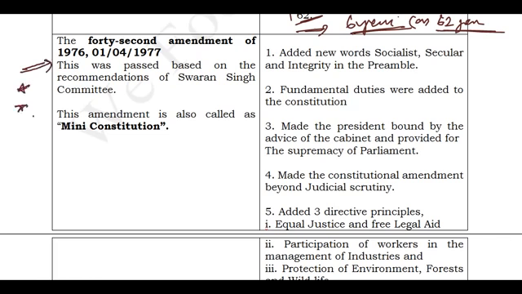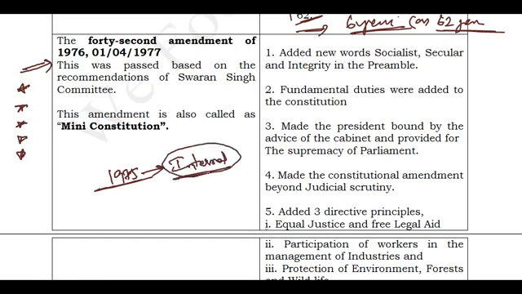You can go for a 5-star question. This is a very, very important question, and you can take it as a 5-star question. This amendment was done during the period of emergency. In 1975, you know that India had a period of emergency based on internal emergency. There are many kinds of emergencies. One is internal emergency.